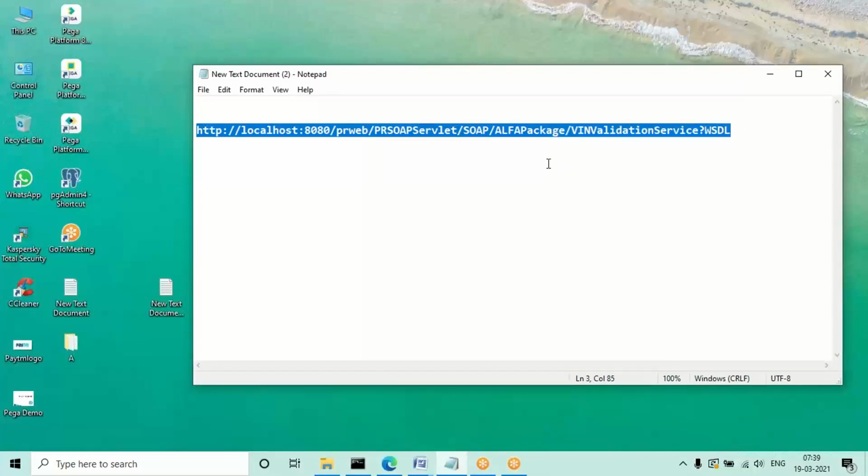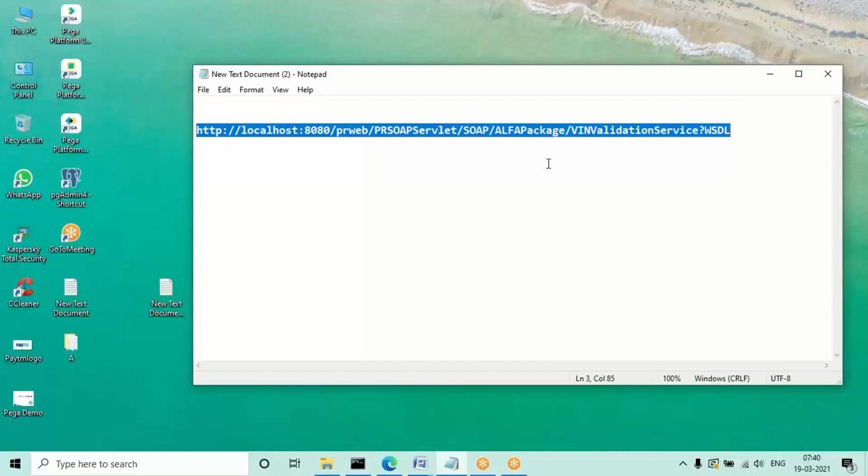Because in real time, whatever service you need to consume in your application, you'll be getting that URL path, and all the URLs will be given to you. But in the Personal Edition, there are no free services available. Up to version 6 it was allowed, but from version 7 they are not allowing any free services in the Personal Edition. In real time, only licensed services will be accepted, so you will be told what to use, which services to use, and what the URLs are. But in the Personal Edition, what I'm going to do is show you how to use the service I created in the connectors.